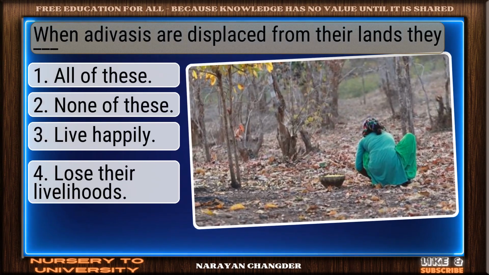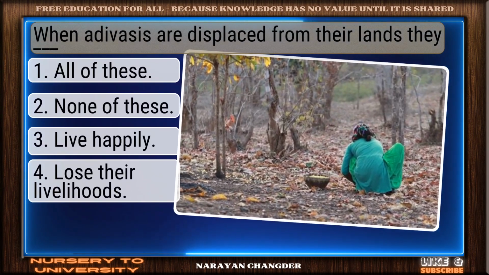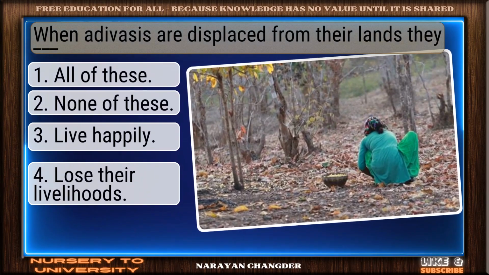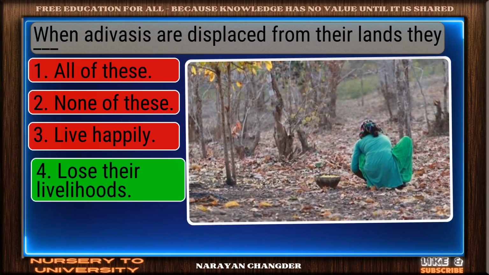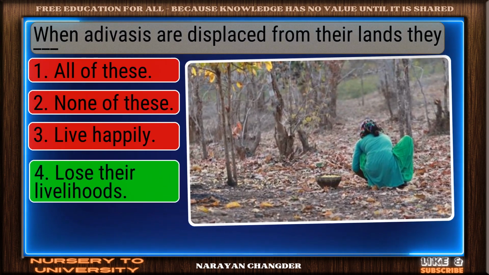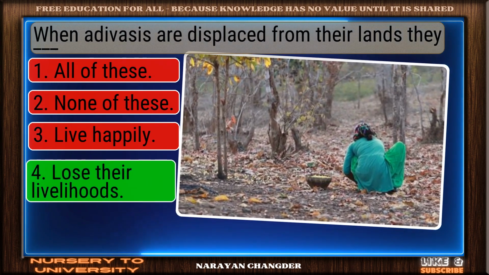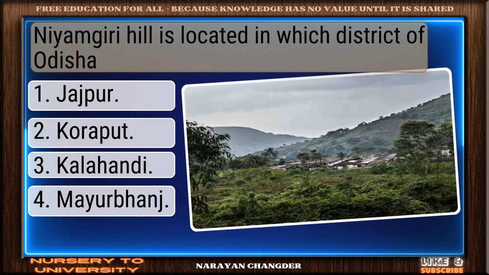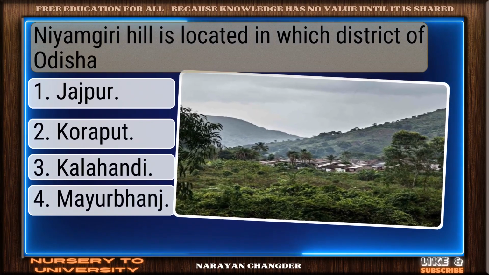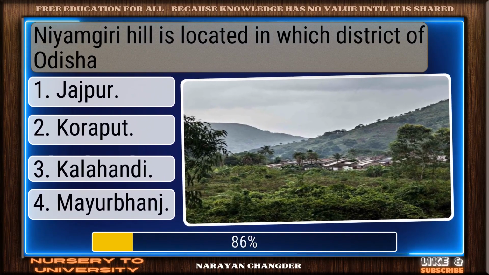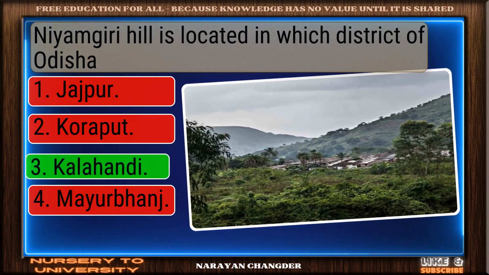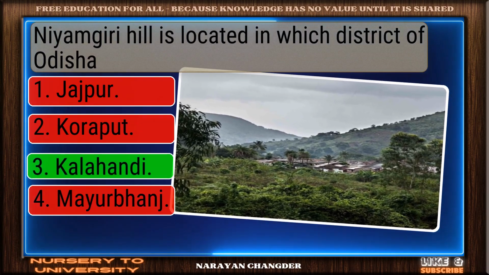Question number 38. When Adivasis are displaced from their lands, they dash. You're right. Lose their livelihoods is the correct answer. Question number 39. Niamgiri Hill is located in which district of Odisha? You chose Kalahandi, and it is correct.